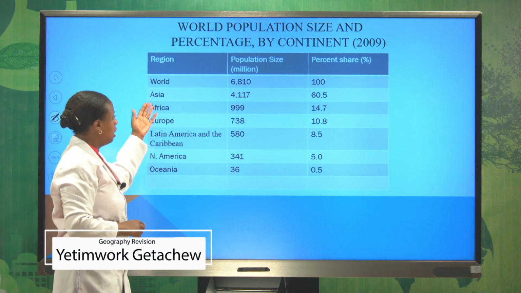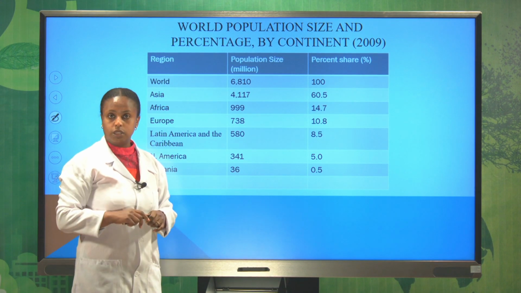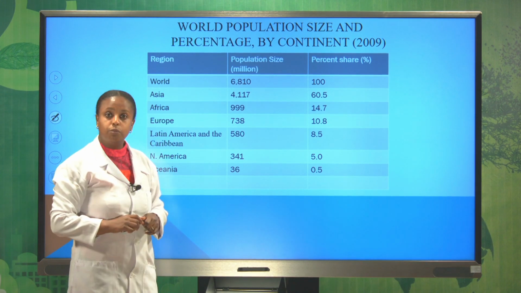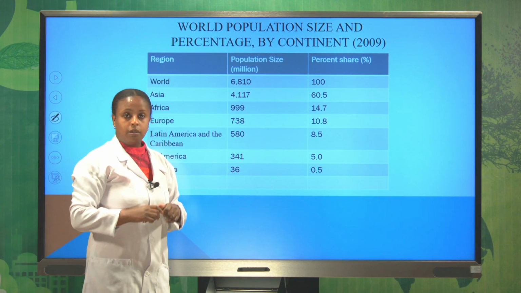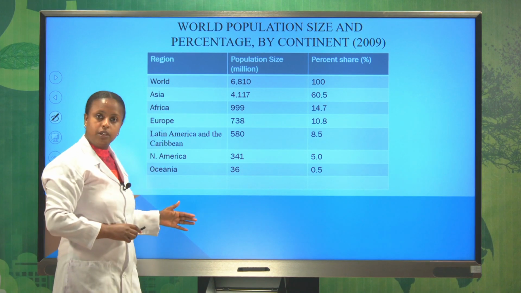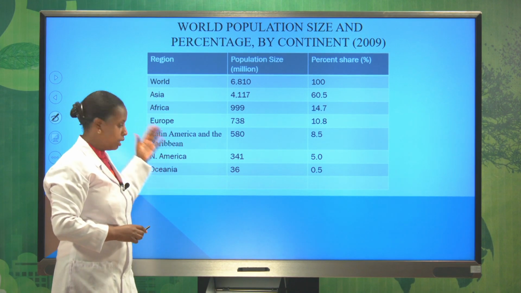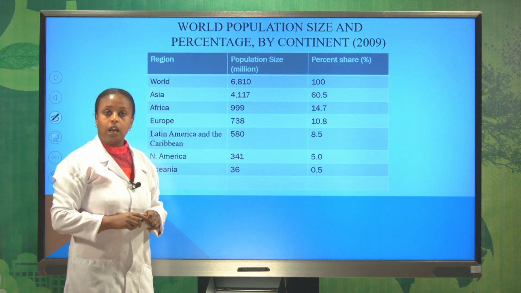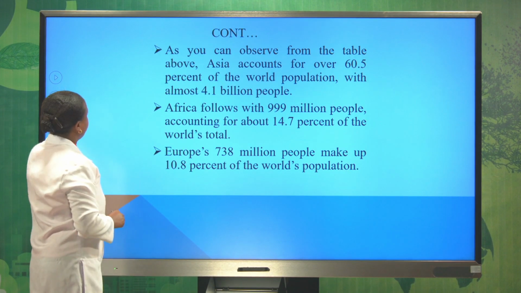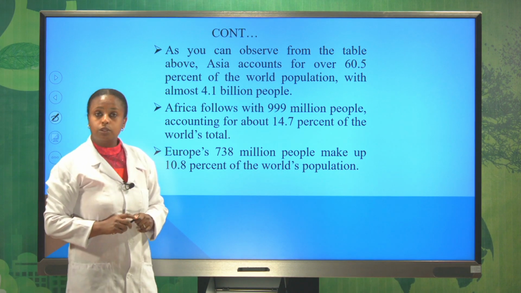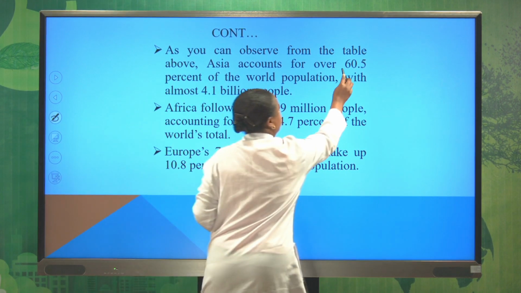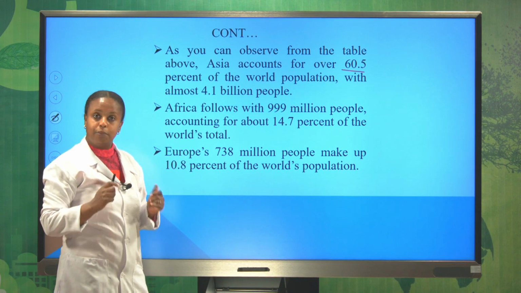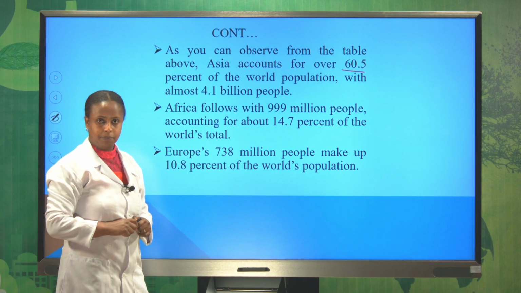According to the data, Asia alone accounts for 60.5%. Africa accounts for 14.7%. In fact, the percentage differs from place to place. For instance, Oceania accounts for only 0.5%. Again, based on the data, Asia alone accounts for 60.5%, which means it was 4.1 billion people at that time.